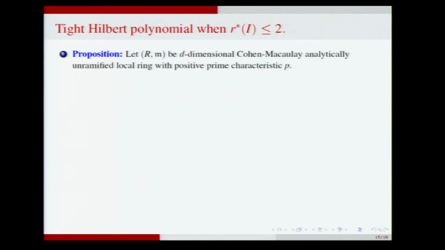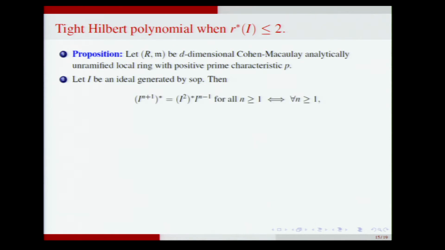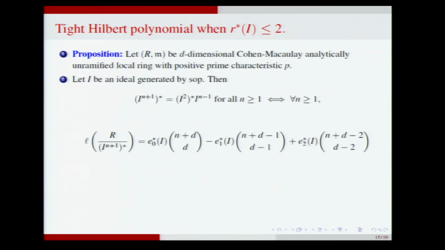So take a d-dimensional Cohen-Macaulay analytically unramified local ring of positive characteristic. Let I be generated by a system of parameters. If the tight reduction number is at most 2, then we have this equation: I^(n+1) star is I square star times I^(n-1) for all n. And one can translate this equation with a calculation to find the tight Hilbert polynomial of such ideals, and there are only 3 coefficients here.